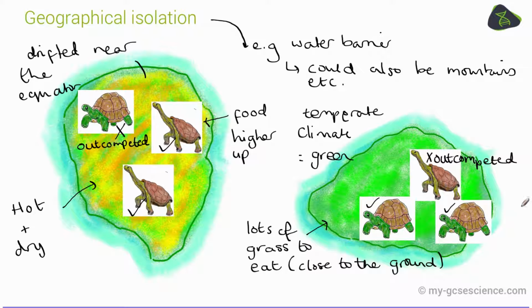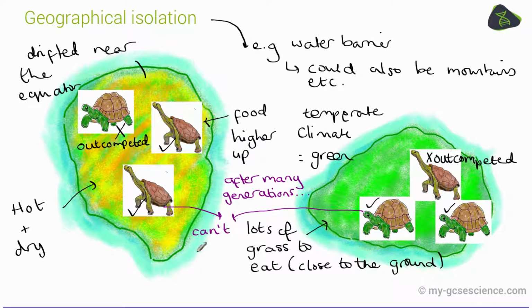Now, the offspring of the variation of giant tortoise that was left on each island over generation and generation and generation would have changed slightly. And if we then took a long-necked giant tortoise from the dry island and tried to make it breed with the short-necked variety from the greener island, if they got to a point where they were perhaps able to produce an offspring, so a baby tortoise, but that baby tortoise, when it grew up to reproductive age, was actually infertile,